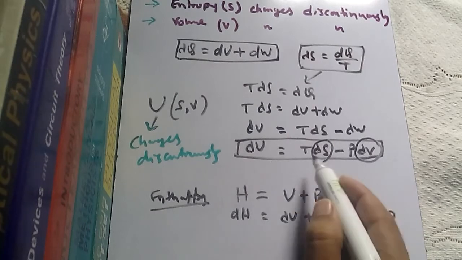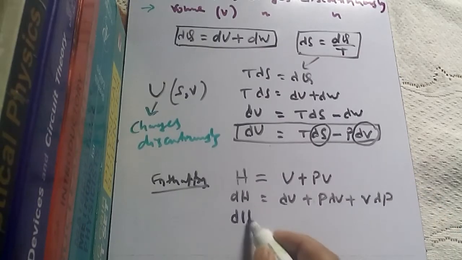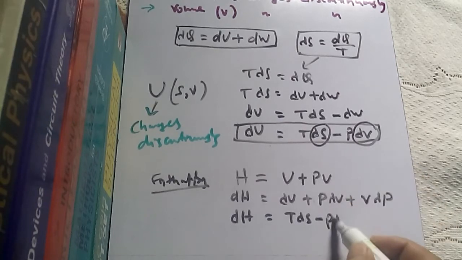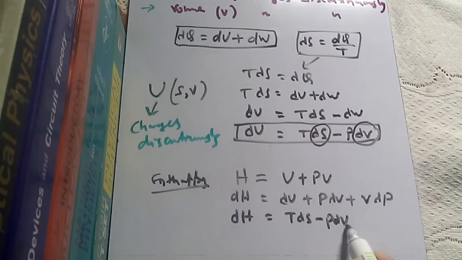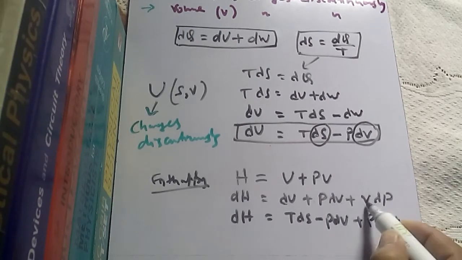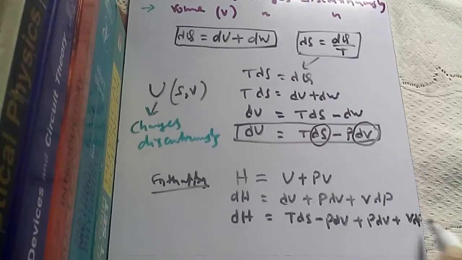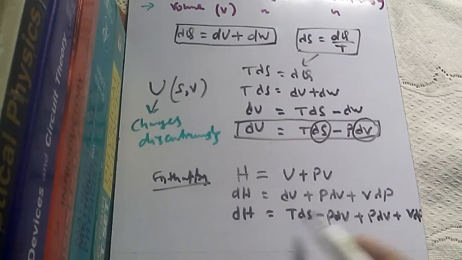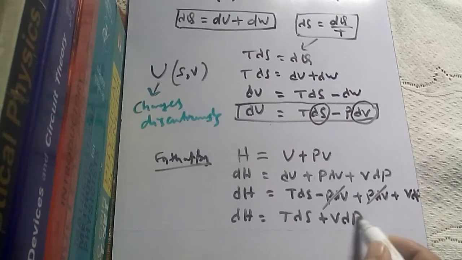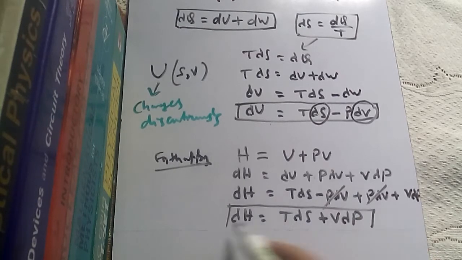Now in place of dU, we will write this down: TdS minus pdv, so this part has been written in place of dU, plus pdv plus vdp. We can see that minus pdv plus pdv cancel. So dH is equals to TdS plus vdp. So this is the final relation for enthalpy.